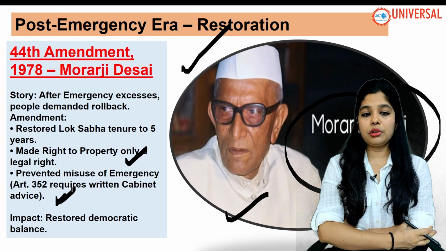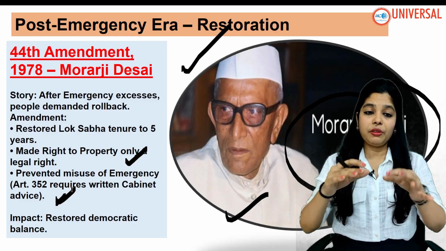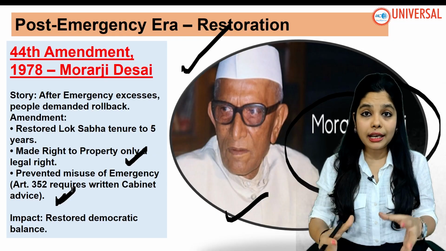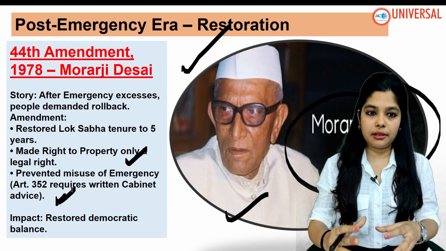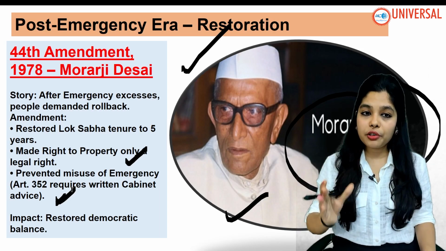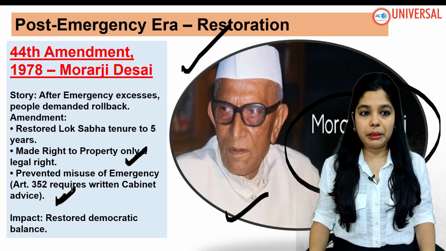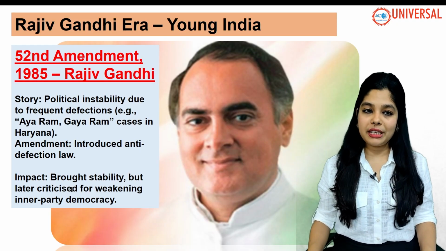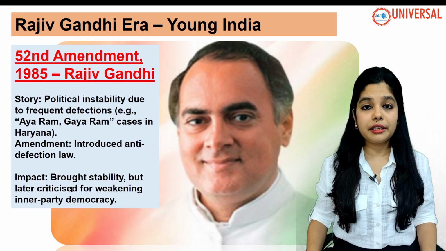This restored democratic balance. We have seen that the democratic balance and values of the country were somewhere shaken, which again got restored under the Morarji Desai regime in the 44th Amendment of 1978. Then comes the 52nd Amendment in 1985 under Rajiv Gandhi.